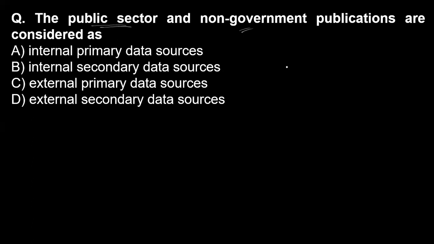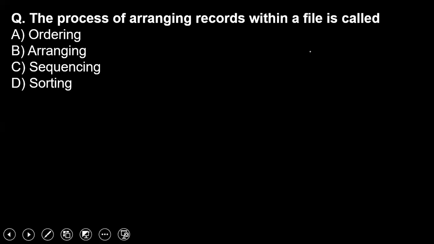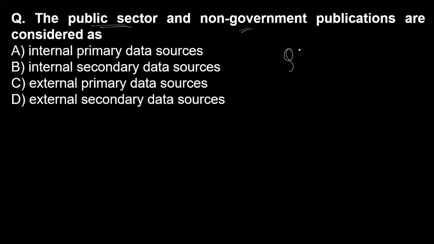Whatever data they prepare, they prepare on the basis of a questionnaire, on the basis of a sample. They either circulate the questionnaires to the general public, or they appoint an enumerator for the survey.